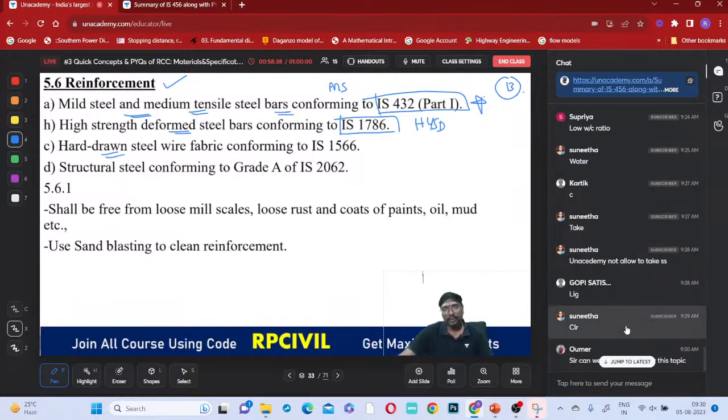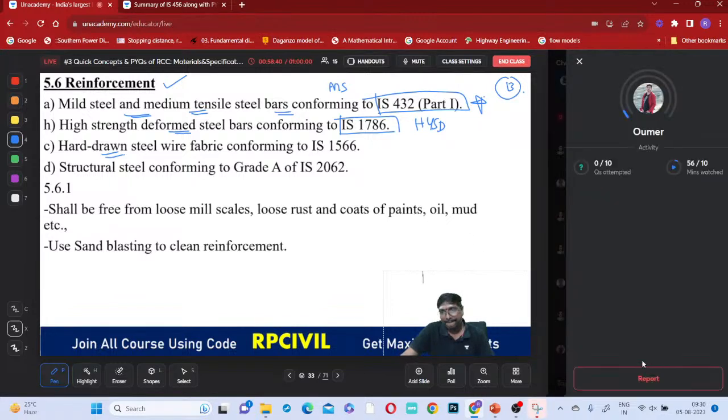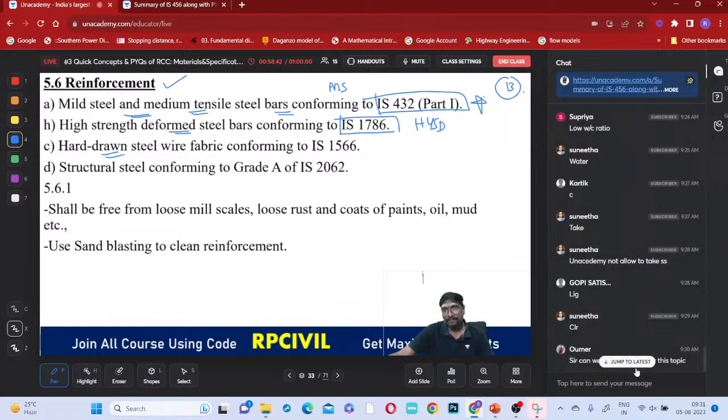Hard drawn steel wire. One second. Yeah, we can do working stress method now. Okay, we'll do working stress method only. First we'll do working stress method only, because in the state examinations and these examinations, working stress also has a majority weightage. Yeah, we'll do working stress only, same as our plus course, don't worry, okay? I thought of doing with limit state, but okay, we'll do with working stress, same as plus course, no problem.